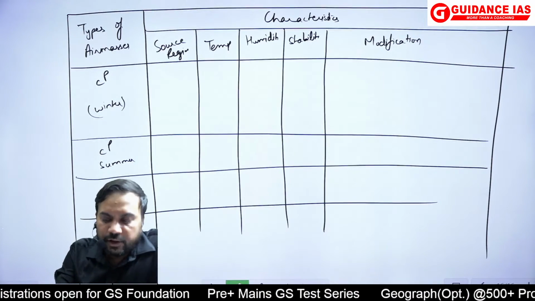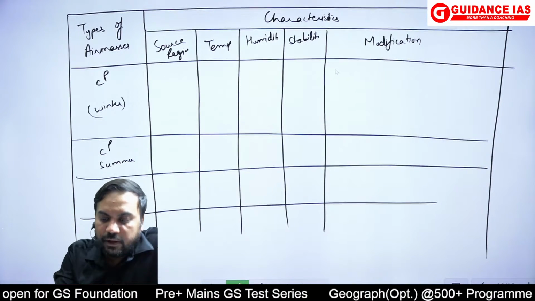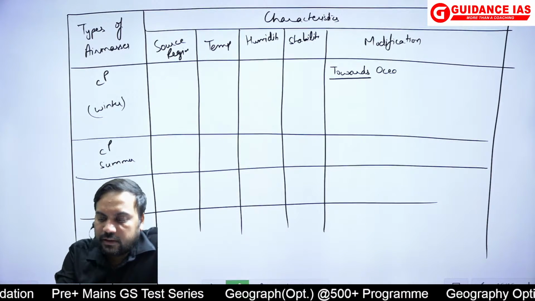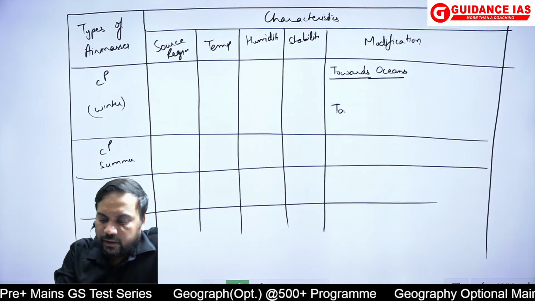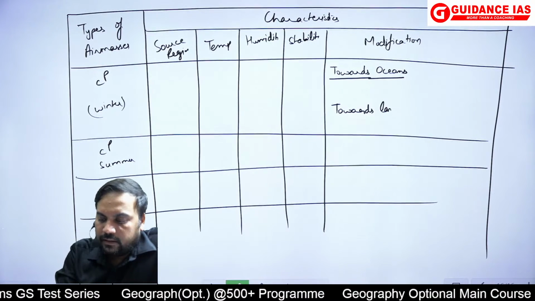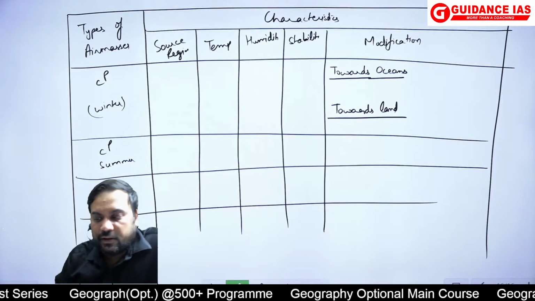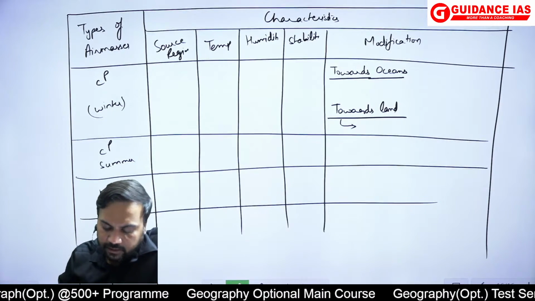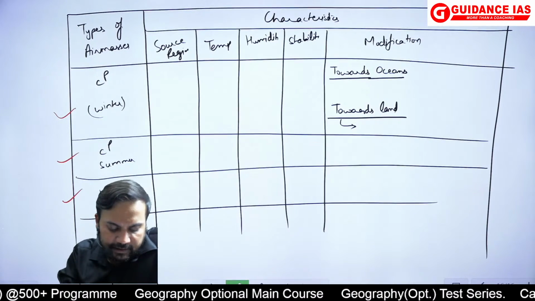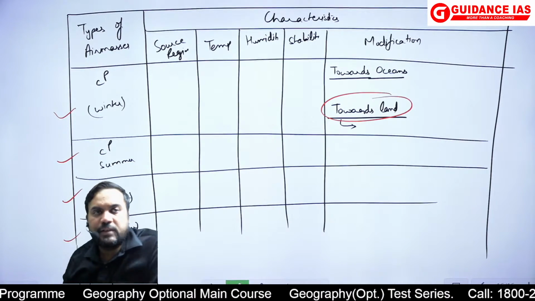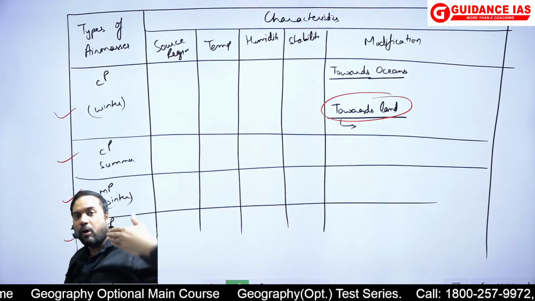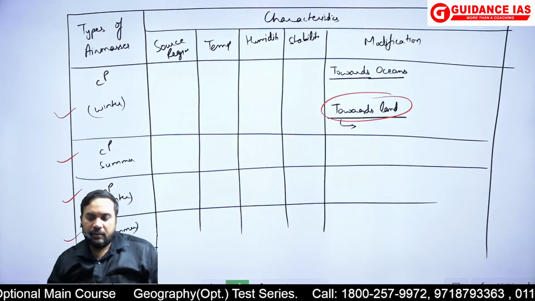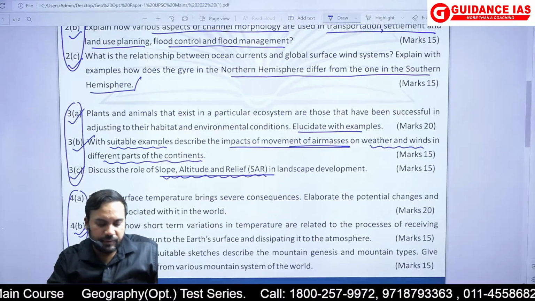on the basis of that, do you remember हमने जब क्लास में किया था what type of modification towards when they are moving towards oceans and when they are moving towards land, और इसके एग्जांपल्स भी मैंने दिए थे टुवर्ड्स लैंड के. सो हर कैटेगरी में से you have to choose each of these categories in this answer, and you have to choose this one जो मैंने टुवर्ड्स लैंड, because it is saying on the continents what type of changes it is bringing. ठीक है, and with the examples given, this was the way the answer should have been written.